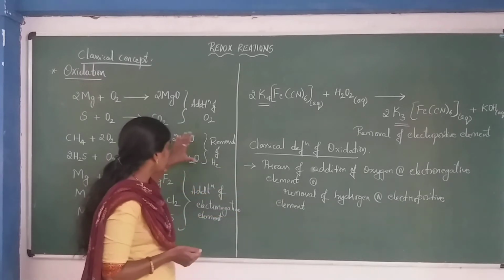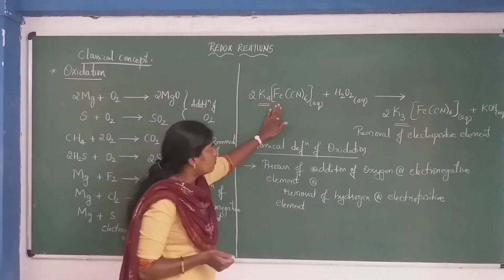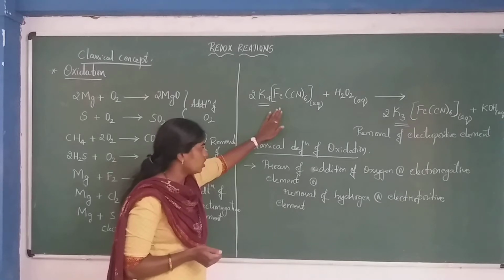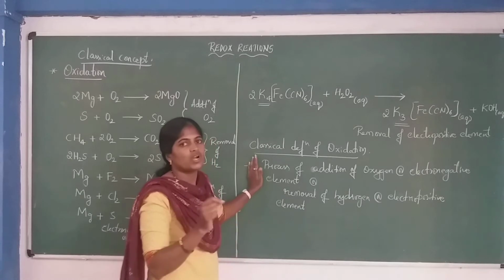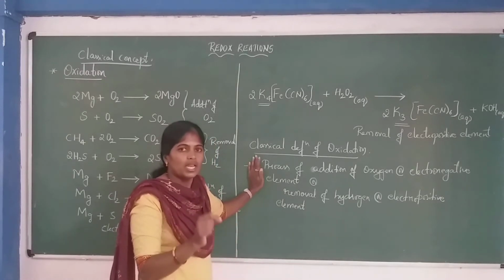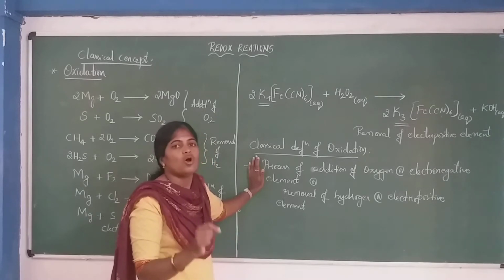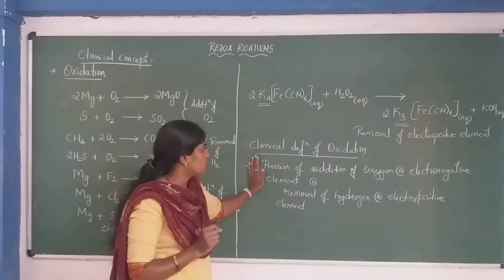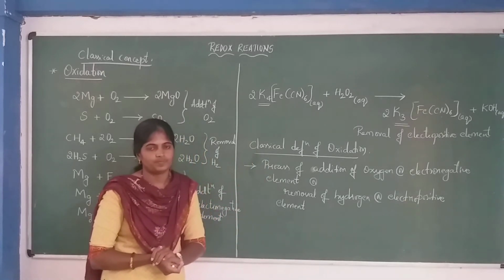Removal of hydrogen means these two reactions, and removal of electropositive element means this reaction. Understood? So overall, oxidation is a process of addition of oxygen or electronegative element or removal of hydrogen or electropositive element. So this is about the classical concept of oxidation.